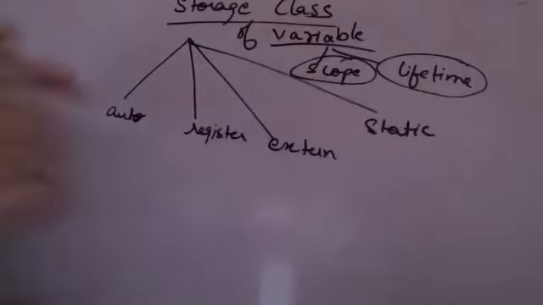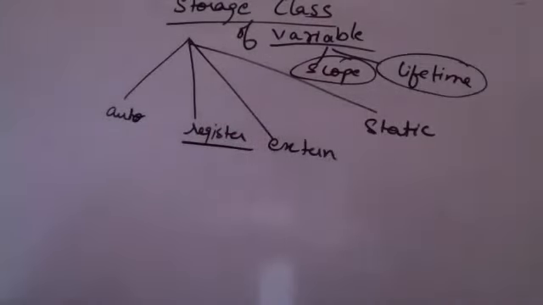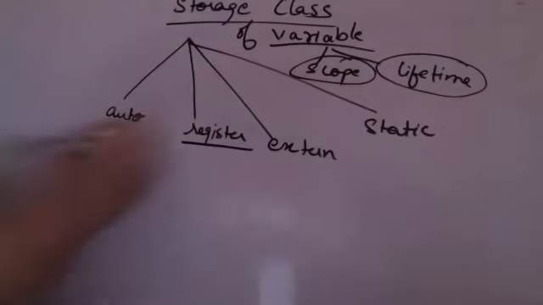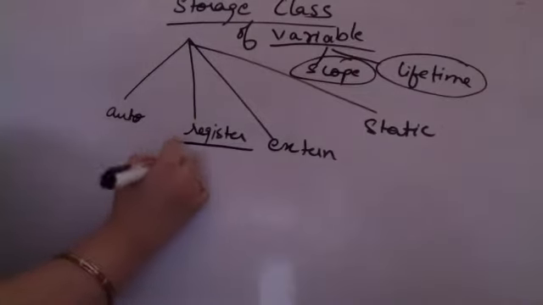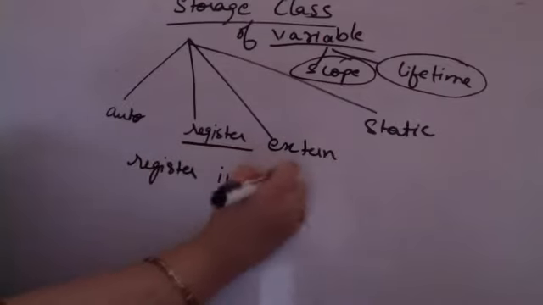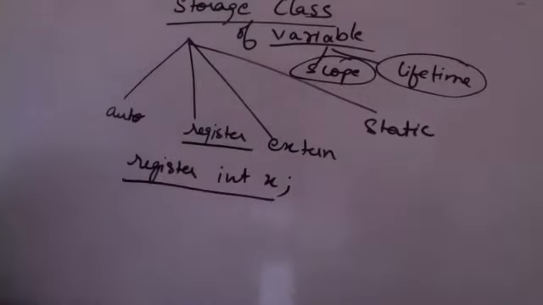So, in that case, we use register variables. Register variables tell me where to store such variables: to store them in registers. So the register storage class, I will again repeat, defines variables that I want to be stored within a register and not in RAM, so that they can be accessed quickly. Although I am not sure whether by mentioning register integer x, this is how I will be mentioning the storage class of my variable.